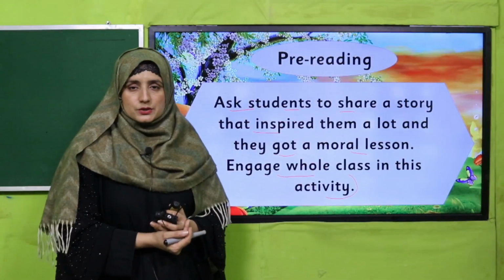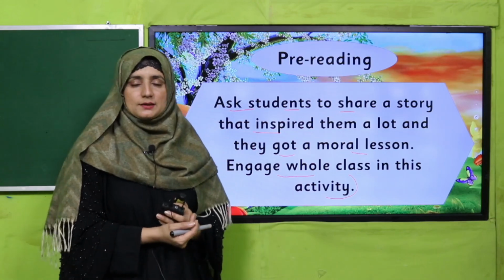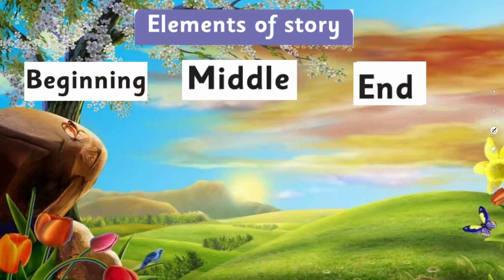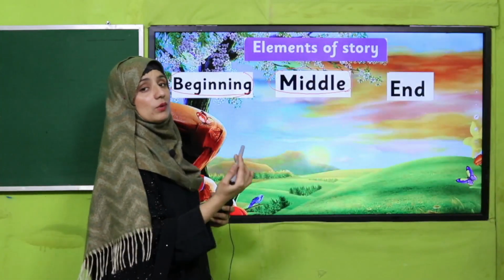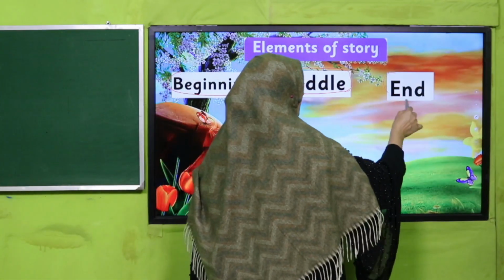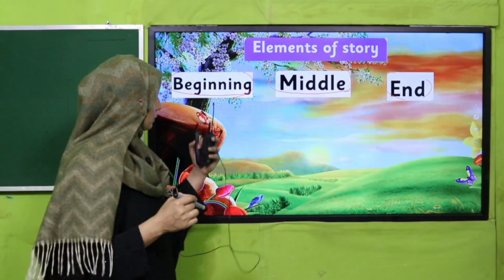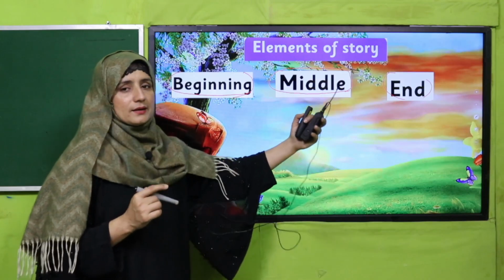Welcome back, my dear students. I hope you have shared which story you like. So let's see how we can get a story and which elements are compulsory. First is its beginning, where the story begins, and next is the middle, what happened in the middle of the story, and how was the end. These three are parts, elements of a story: beginning, middle, end, okay?